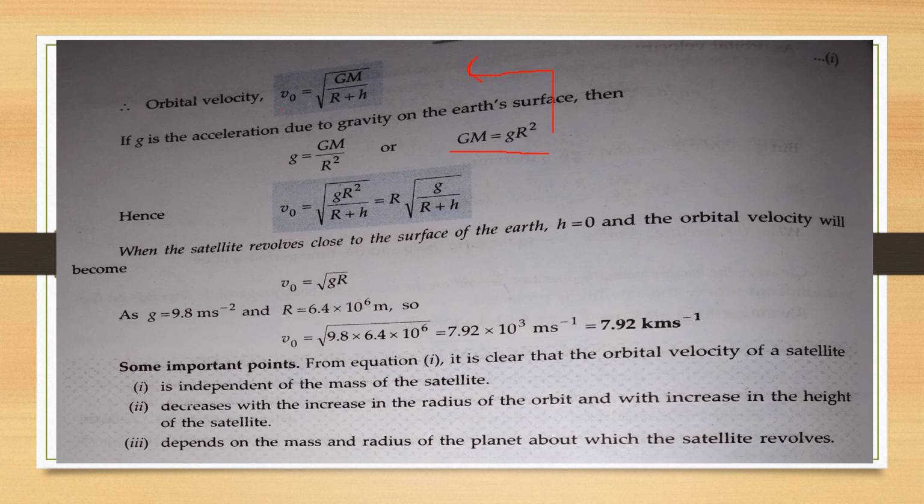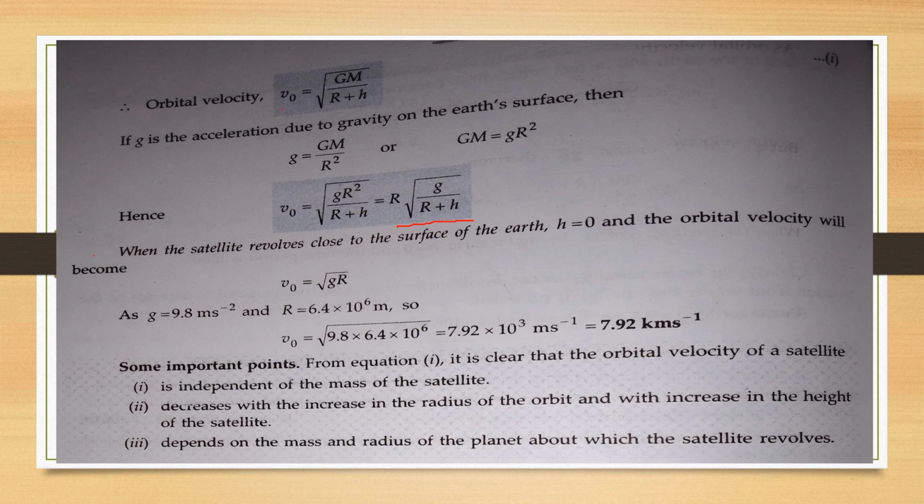After putting this value, we get the new equation, orbital velocity is equal to the square root of g R square divided by (R plus h), and on rearranging the terms we get R into the square root of g divided by (R plus h). So this is another relation for orbital velocity in terms of acceleration due to gravity on the Earth's surface.